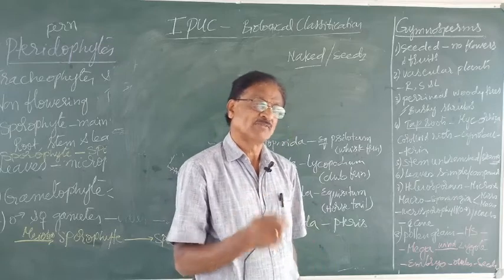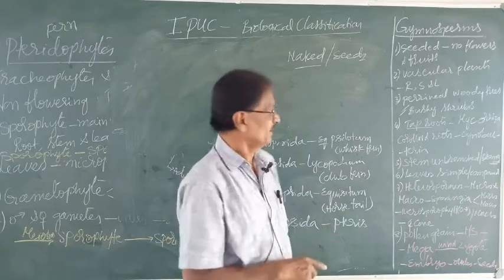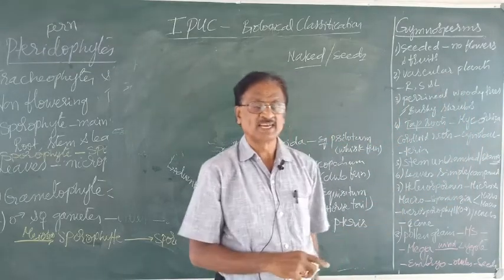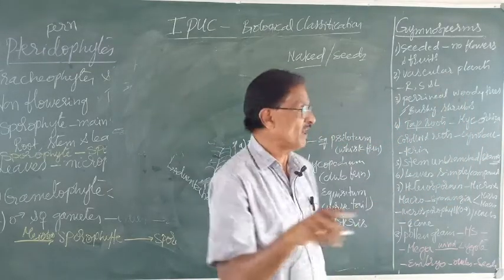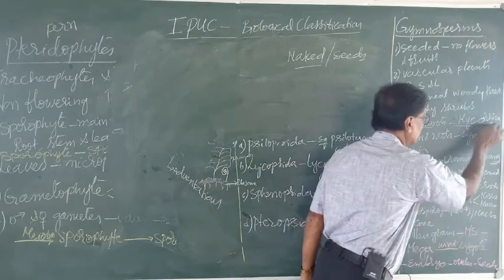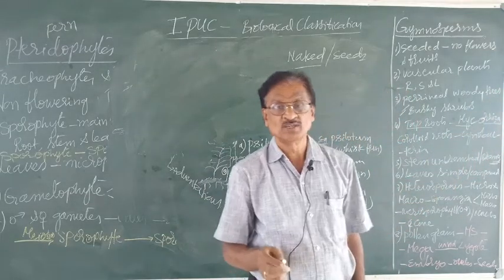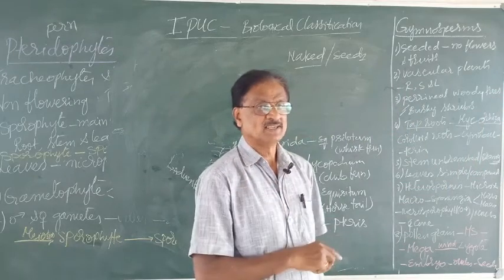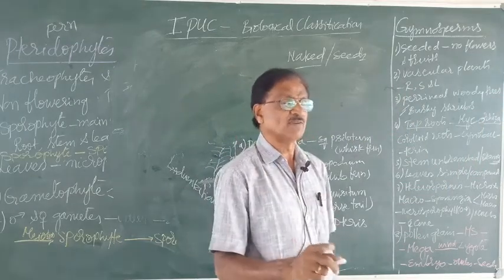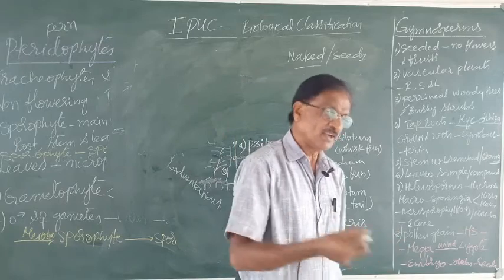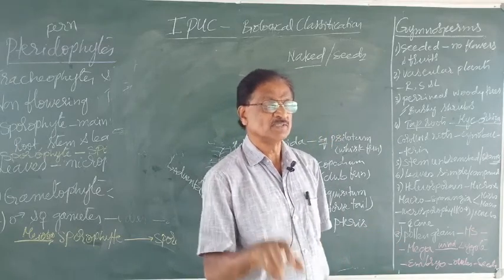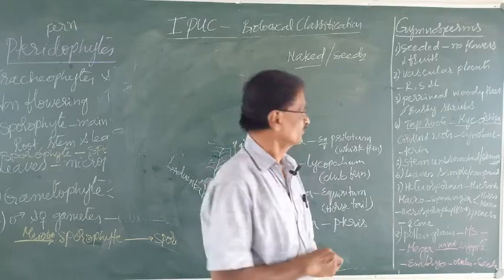The roots which are loaded with fungi are called mycorrhiza. Mycos means fungus, rhiza means root. That means root containing the fungi. These fungi are helpful in absorbing the essential minerals from the surroundings.